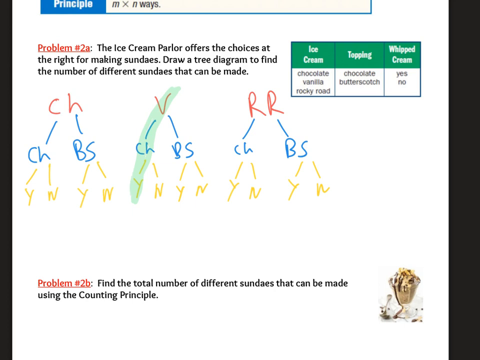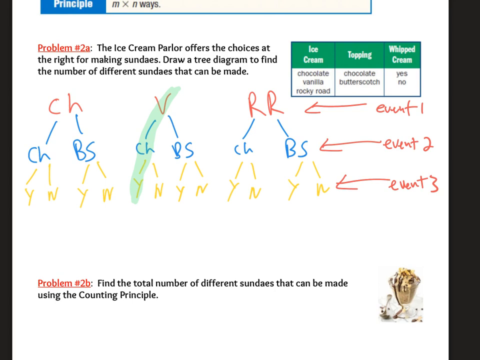If I look at the different rows that I wrote, and say I chose an ice cream, that's event 1. I chose a topping, that's event 2. And I chose whether or not to get whipped cream, that's event 3.